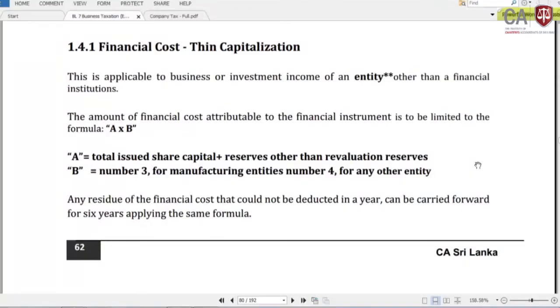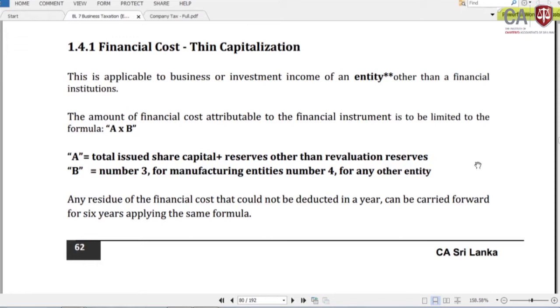Finance cost is commonly identified as thin capitalization. This is applicable to business or investment income. Whatever the applications, they should be considered for business and investment income here. The amount of finance cost attributable to the financial instrument is to be limited to the formula A and B.